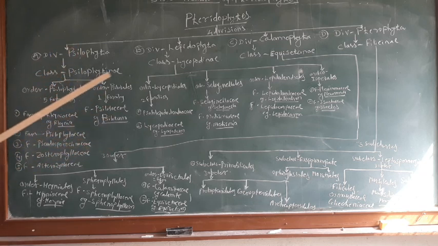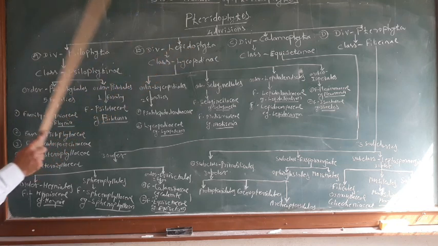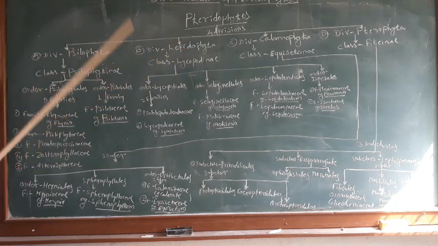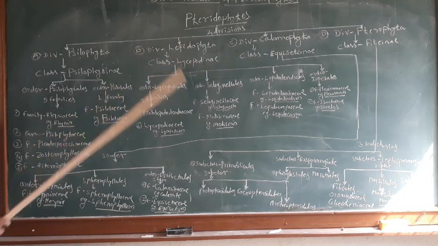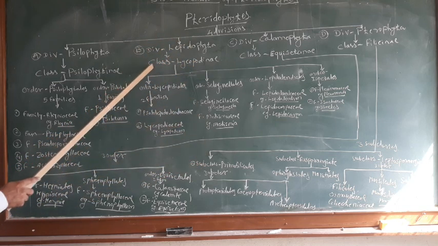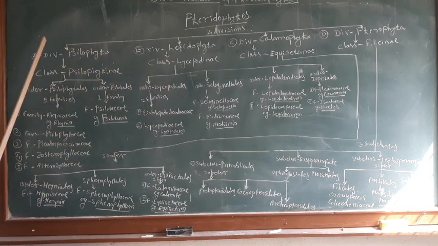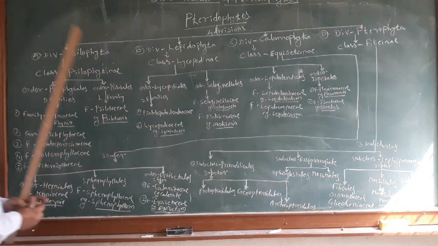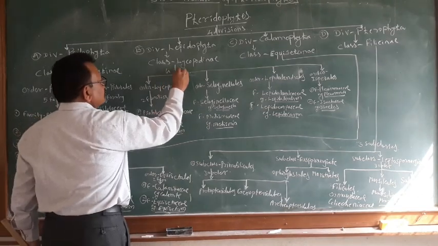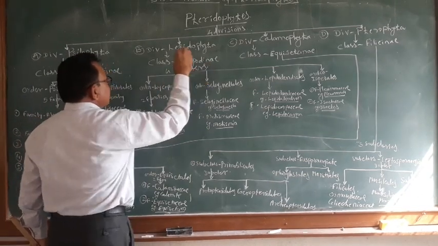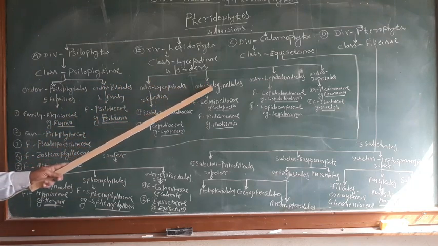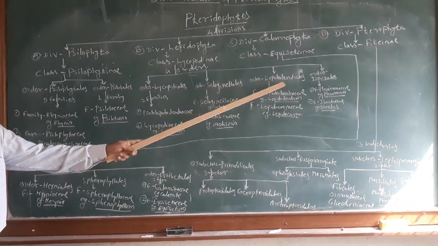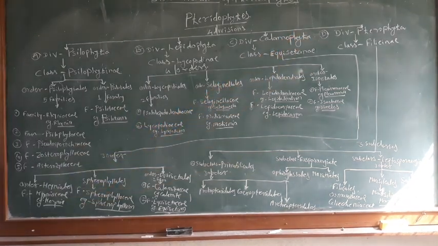The second division is the Lepidophyta, and it has the class Lycopodopsida, and this class can be divided into four orders. Which are these four orders? The first order Lycopodiales, second order Selaginellales, third order Lepidodendrales, and fourth order Isoetales.